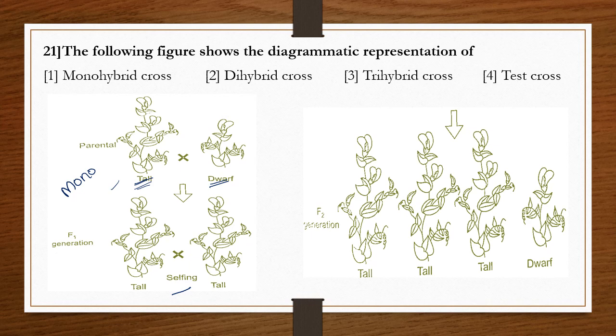If three characters in each parent, a trihybrid cross. Test cross is used to identify unknown genotypes. So the figure represents the monohybrid cross, and the correct answer is option 1.